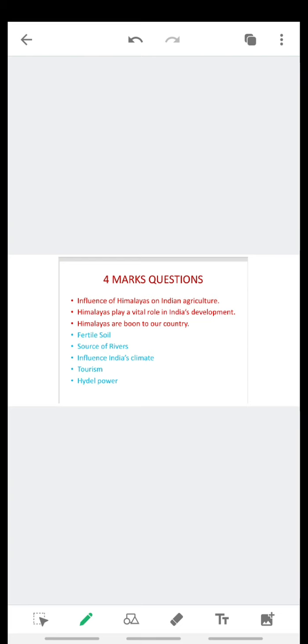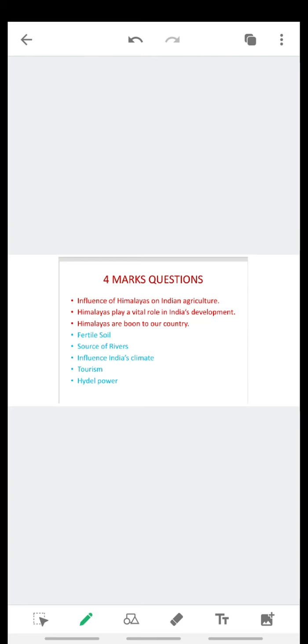In this lesson, the important topic is the Himalayas. On this topic, every year we are seeing a question. Let us see how the question is asked. The examiner may prepare the question like this: Influence of Himalayas on Indian agriculture. Explain. Himalayas play a vital role in India's development. Himalayas are a boon to our country. Like this, the examiner may prepare the question. The questions are different, but the answer may be the same.